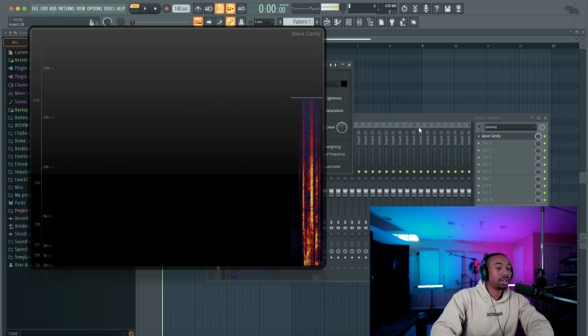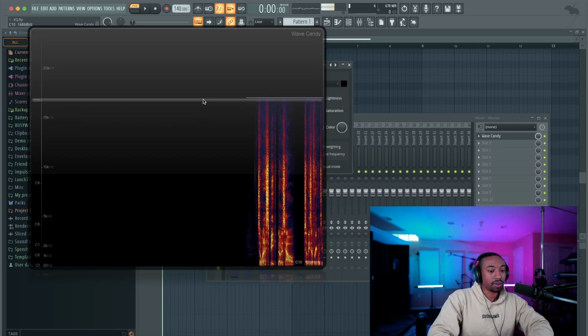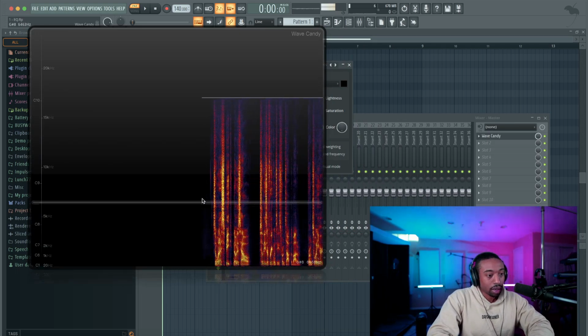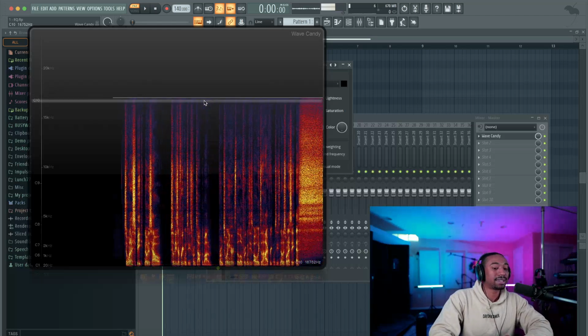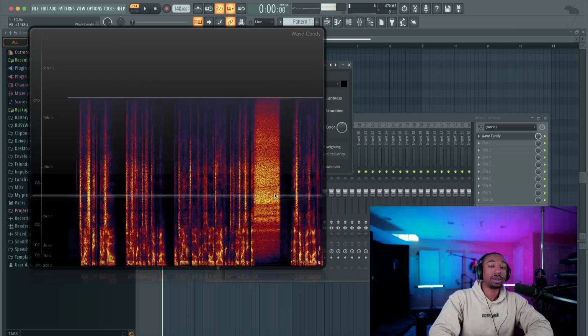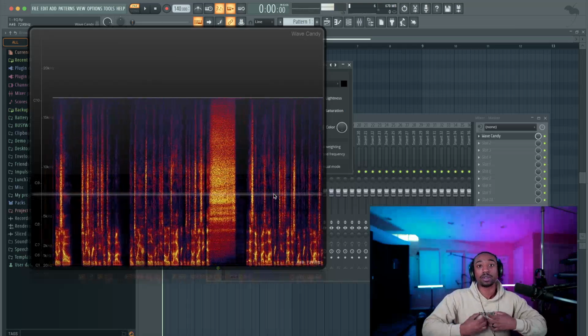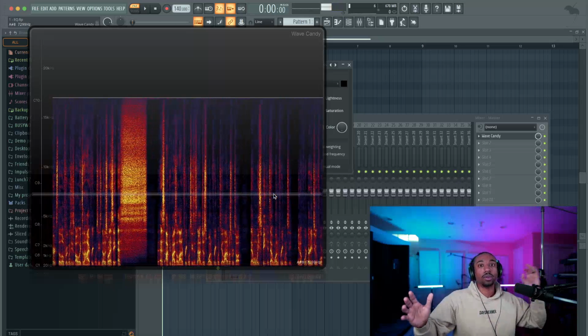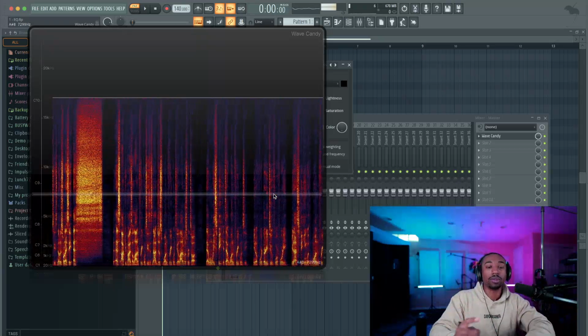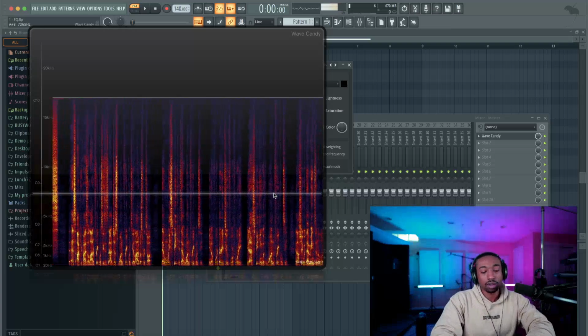So when I speak, notice how, so these are frequencies from top to bottom, from 20 hertz, the low frequencies, all the way to the high frequencies. Notice when I say S, the S occupies a lot of frequencies. It's not just one frequency. A lot of us were taught that when we speak, it's at one frequency, 432, 440. You're not speaking with one frequency. And I'll show you what that means in a little bit.